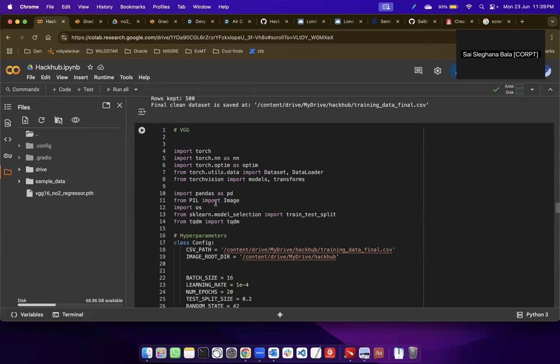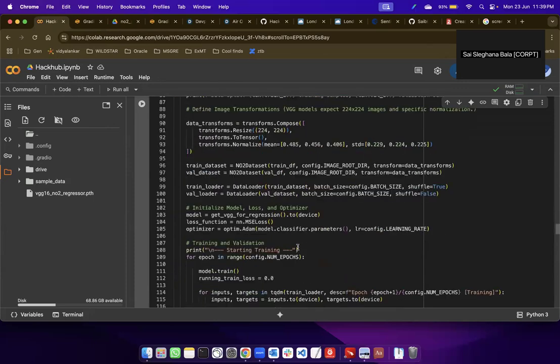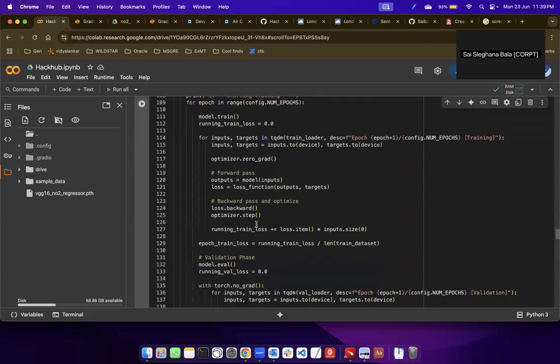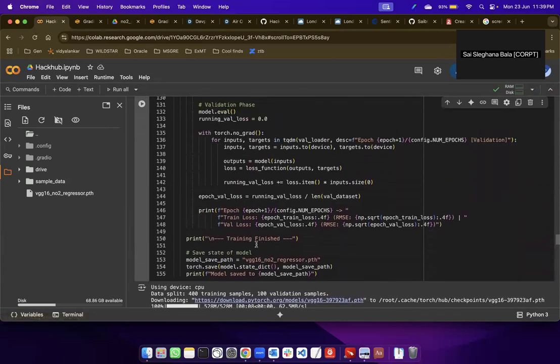We have chosen 20 epochs because 20 was giving the apt accuracy without diminishing further, but similar accuracy was found beginning from epoch 14 as well. Once we pass our model this code, we have chosen the Adam optimizer, which works best for our model, and for the loss function, we have chosen mean square error loss. Once we run this code, the training data is evaluated, and we get our VGG NO2 regressor path that we can use for further testing.